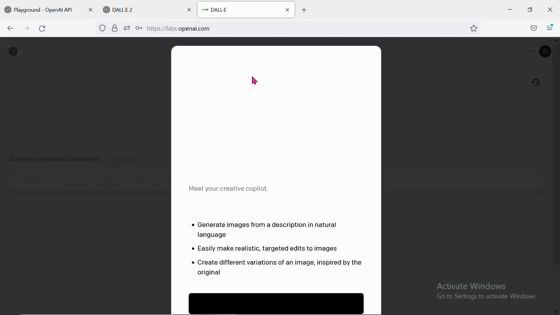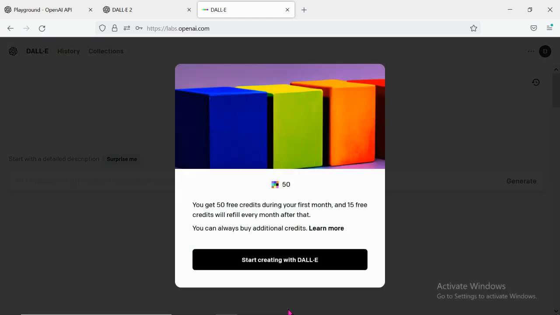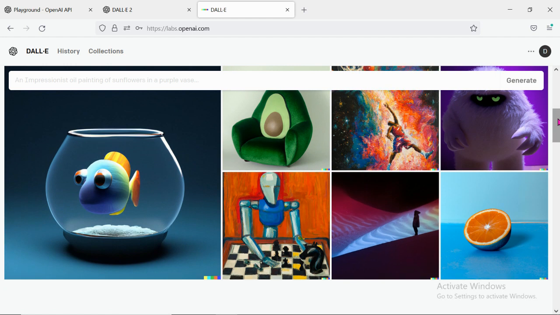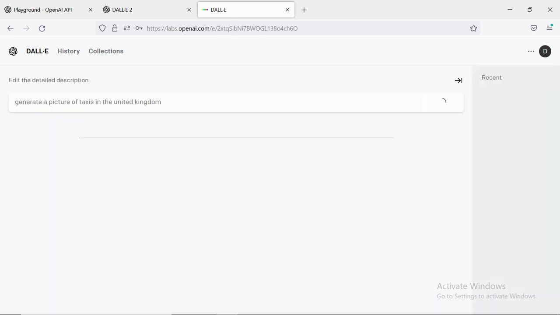This is just for the images. It's the images aspect of ChatGPT. So you can just see, you've been given 50 free credits for it. Now you just need to search for whatever picture you want on here. For example, let me write something like: generate a picture of taxis in the United Kingdom. Let's search for this and see what it's going to bring.